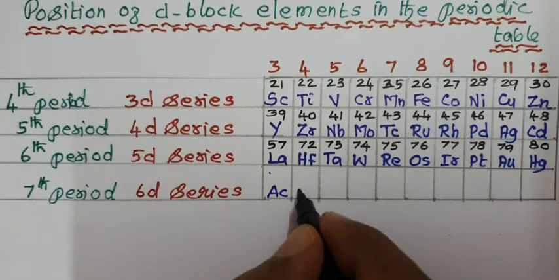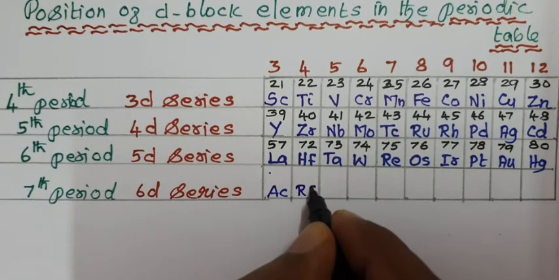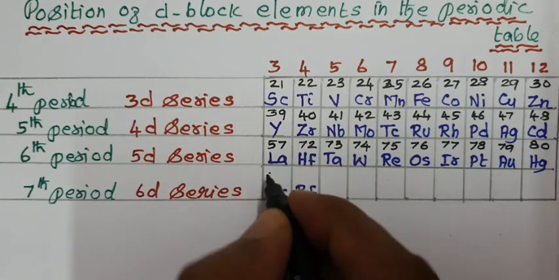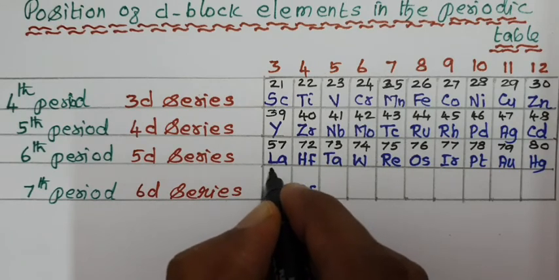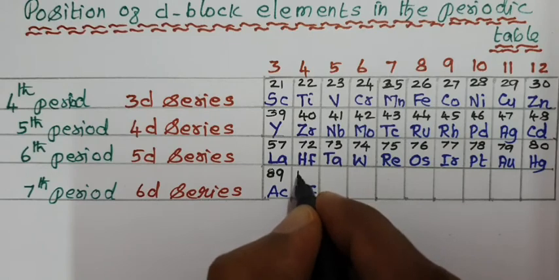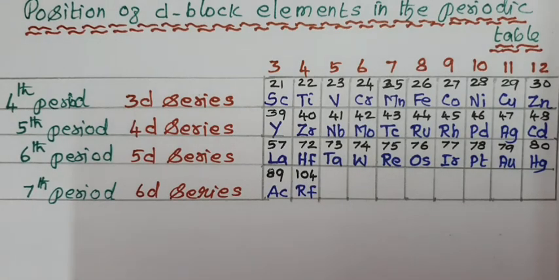The next element is rutherfordium, atomic number 104. In between these two, 14 elements are also missing. Those elements are placed under the periodic table as actinoids.